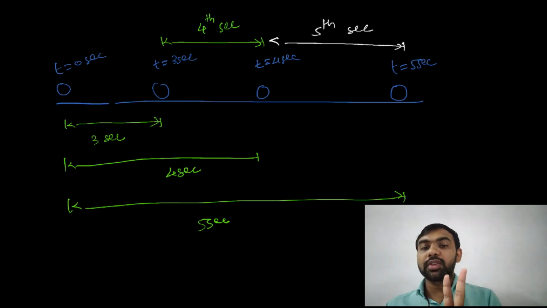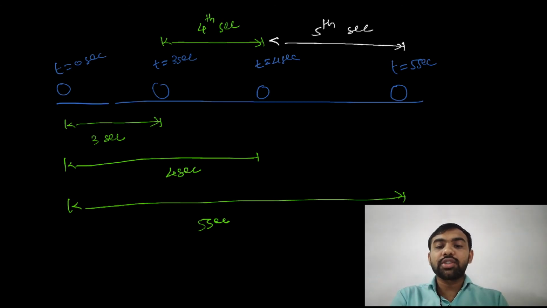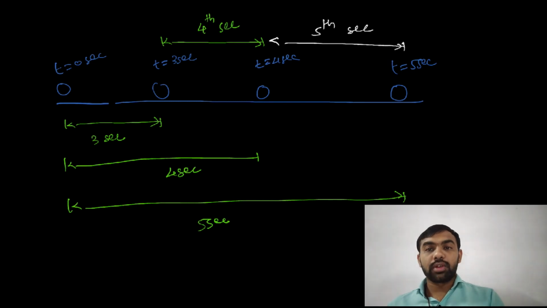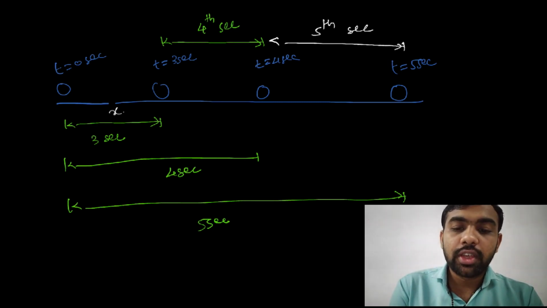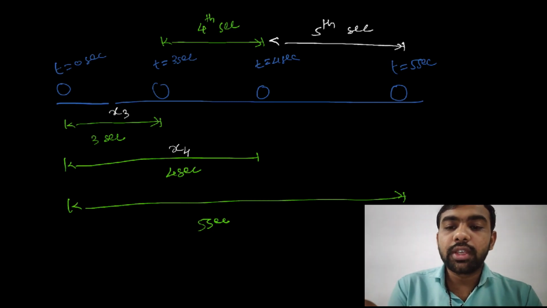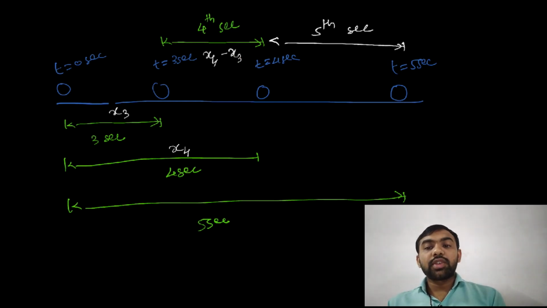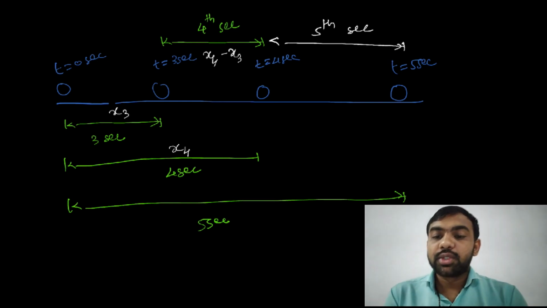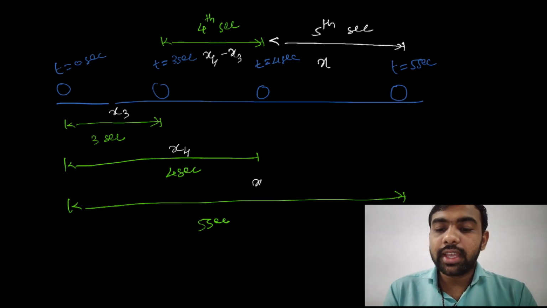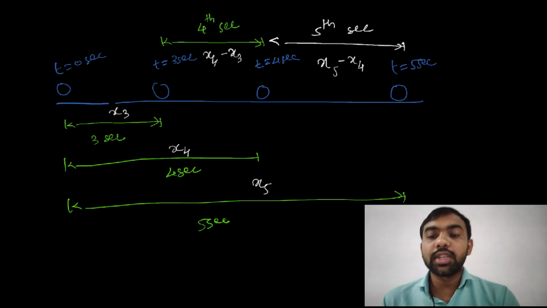Do you understand the difference between the two? This one denotes distance covered in n seconds, meaning 3 seconds, 4 seconds, 5 seconds. But this one represents distance covered in the nth second. So distance covered in the 4th second means distance covered in 4 seconds minus distance covered in 3 seconds. Suppose that is x3 and that is x4. Then the 4th second means x4 minus x3. Similarly, distance covered in the 5th second means distance covered in 5 seconds minus distance covered in 4 seconds, that is x5 minus x4. Do you understand the meaning of this?